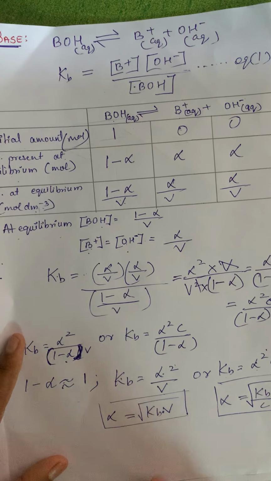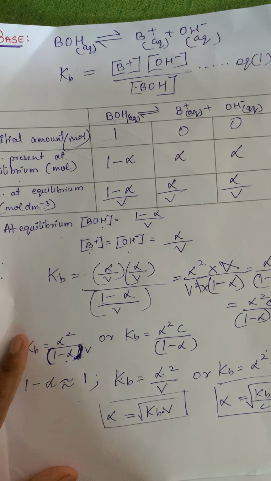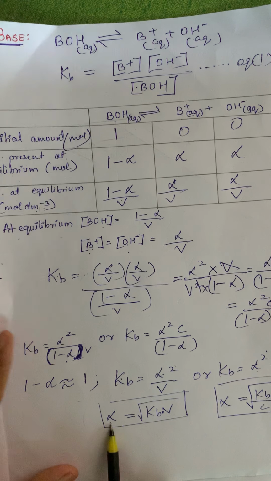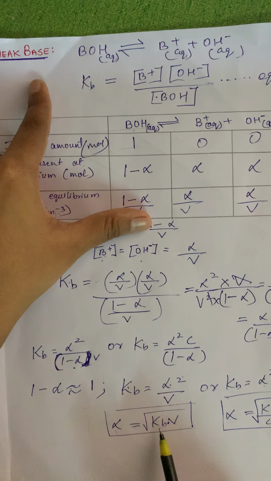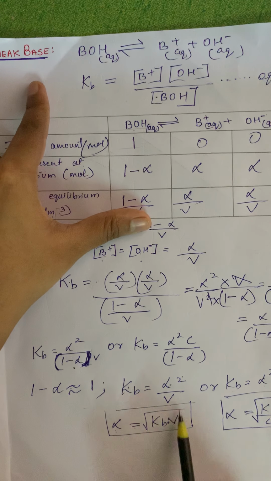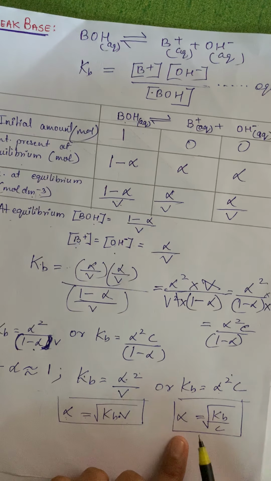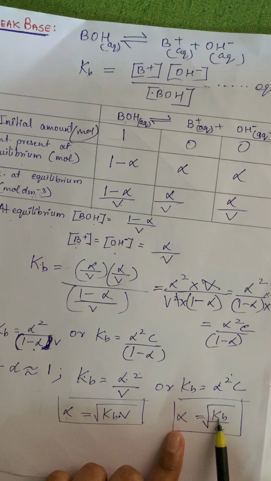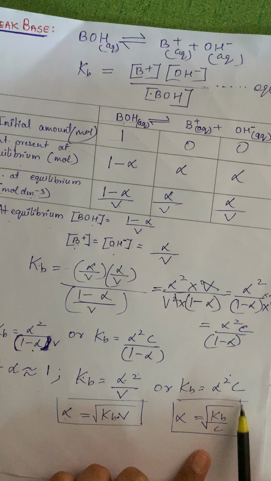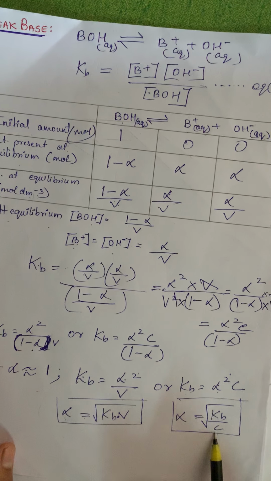Again, similar to before, the degree of dissociation of a weak base in this case is directly proportional to the square root of the volume of the solution, or the degree of dissociation of a weak base is inversely proportional to the square root of the concentration of the solution.